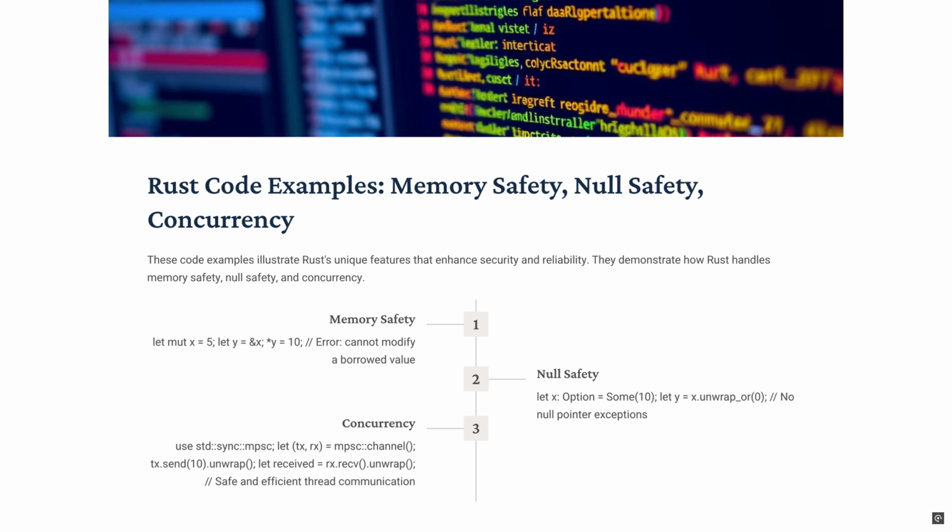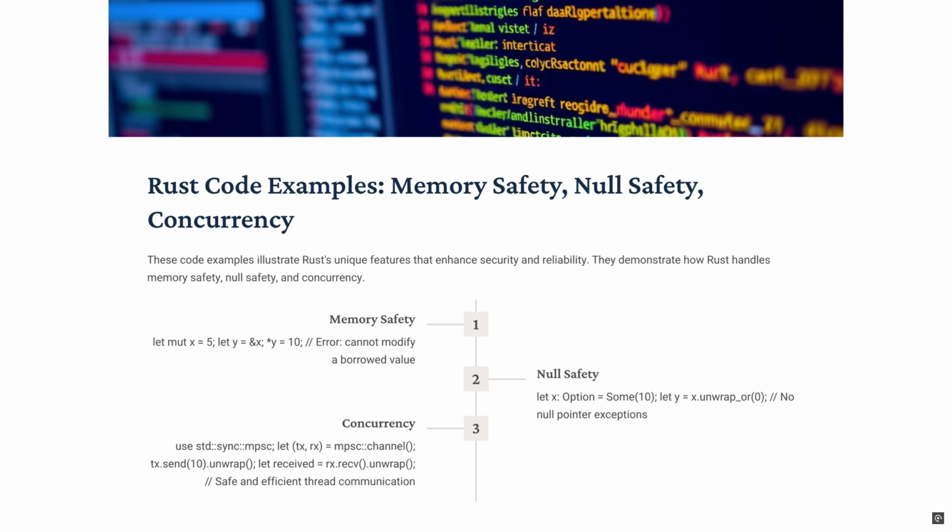Rust code examples: memory safety, null safety, and concurrency. These code examples illustrate Rust's unique features that enhance security and reliability. These demonstrate how Rust handles memory safety, null safety, and concurrency. For memory safety, we have the snippet below. let mut x = 5; let y = &x; *y = 10. This gives the error: cannot modify a borrowed value. So what's happening here is this line, the first line, let mut x = 5.